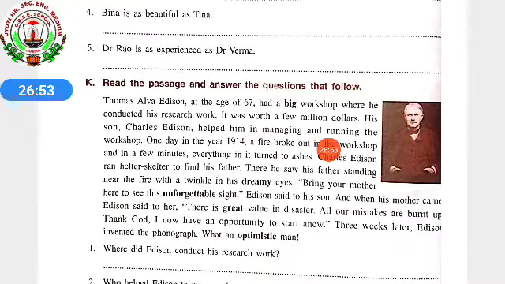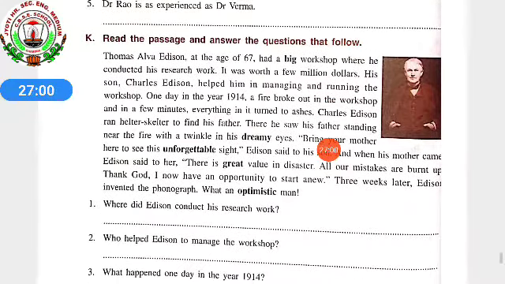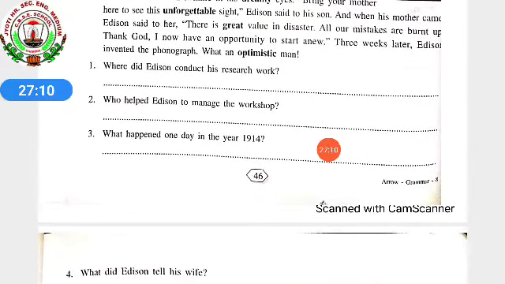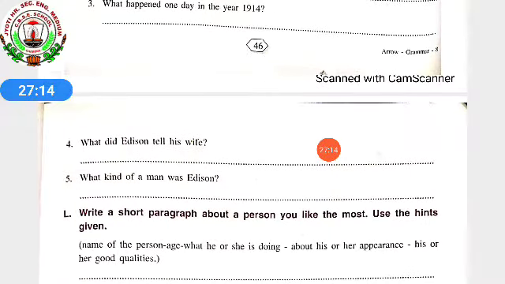Three weeks later, Edison invented the phonograph. What an optimistic man. Questions. Number 1, where did Edison conduct his research work? Number 2, who helped Edison to manage the workshop? Number 3, what happened one day in the year 1914? Number 4, what did Edison tell his wife? Number 5, what kind of a man was Edison?